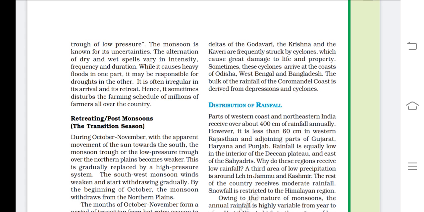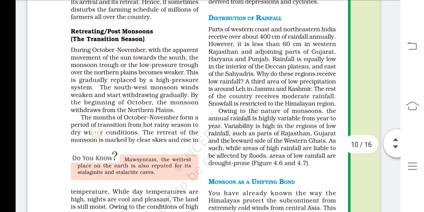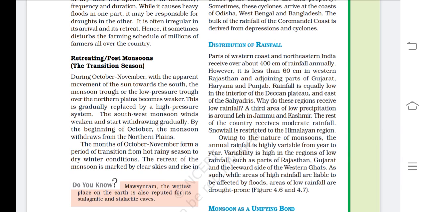Then we come to the retreating monsoon, the post-monsoon transition season. During October-November, with the apparent movement of the sun towards the south, the monsoon trough or the low pressure trough over the northern plains becomes weaker. This is gradually replaced by a high pressure system.